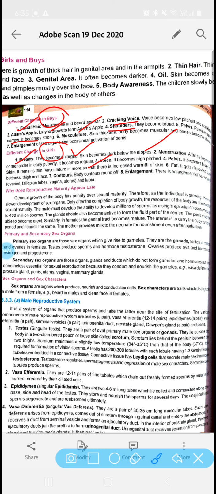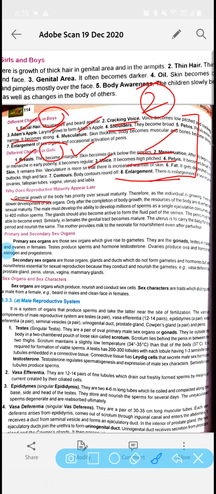Okay, so these are the various changes that take place in the girls. तो यहाँ से बच्चे क्वेश्चन आ जाता है 2 marks का. क्लियर कि what is the puberty, what is the time period of girls and boys for the puberty, and write down any two changes that take place in boys and girls separately. Clear? So these are the various changes that you have to read and remember.